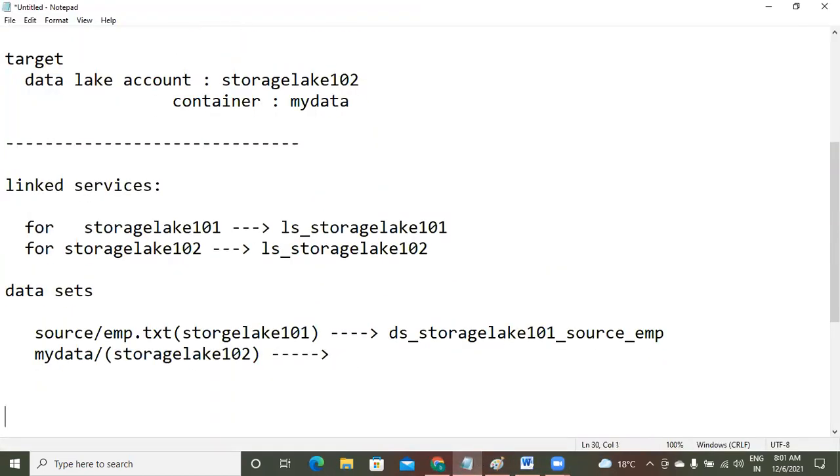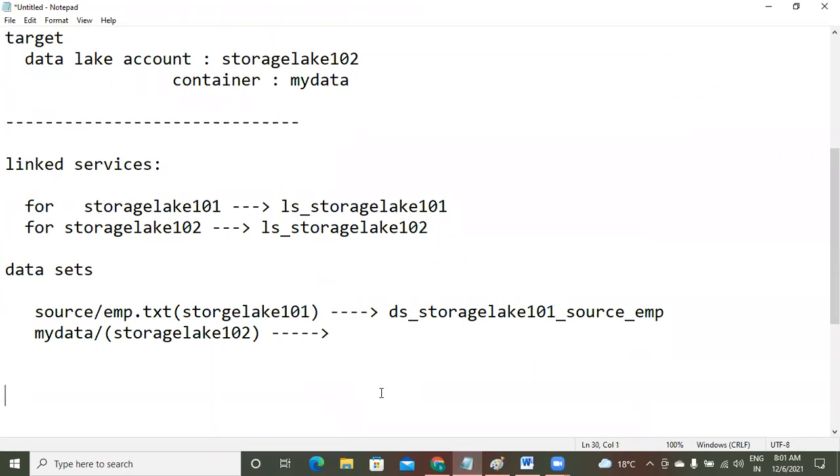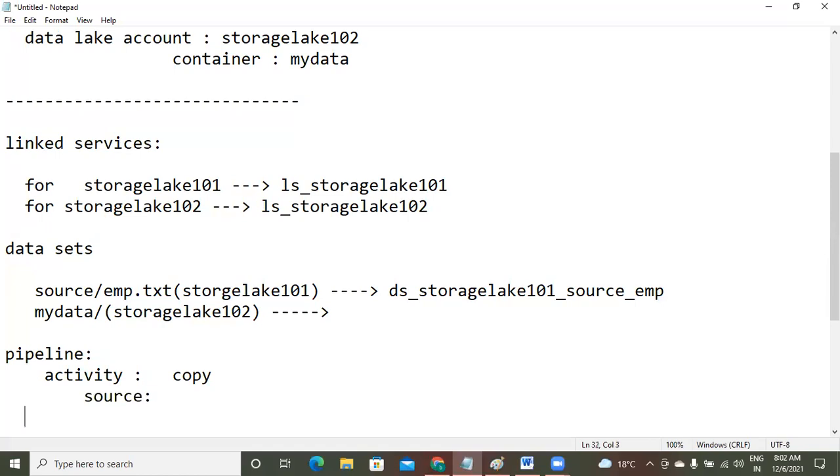Now next step, you have to say pipelines. In the pipeline, the activity I am going to use is copy activity. In copy activity, majorly two options we have. One is source, second one is sink.